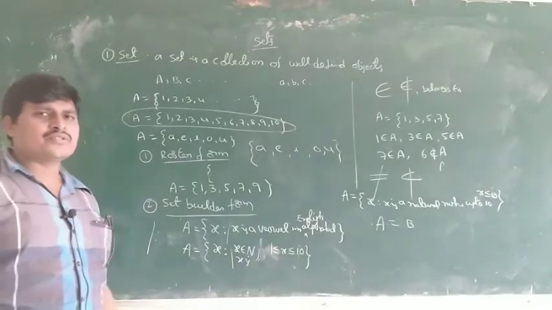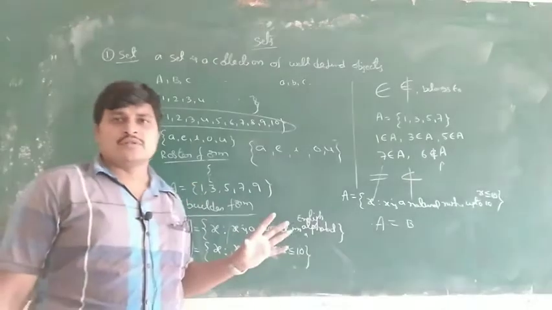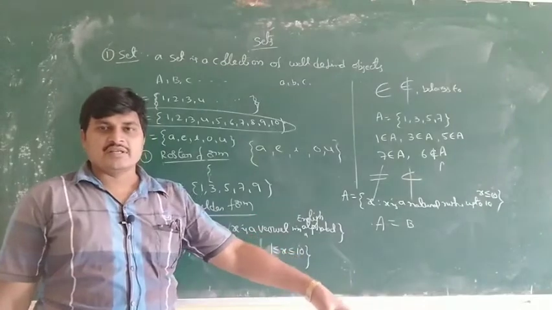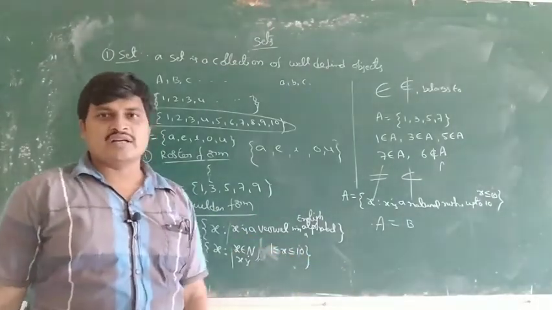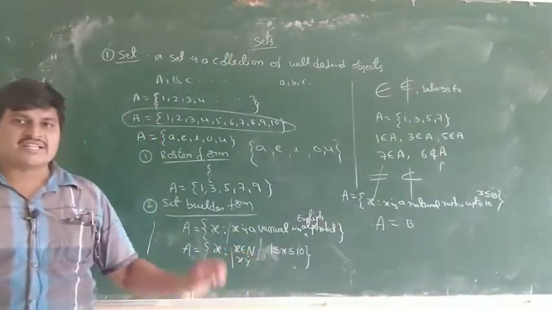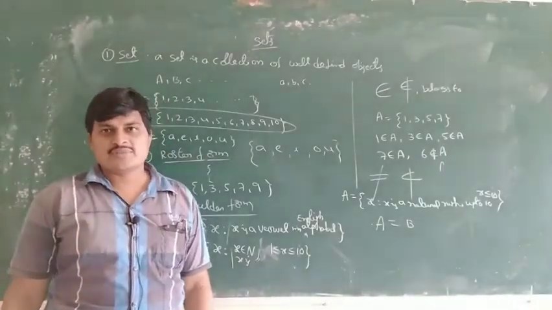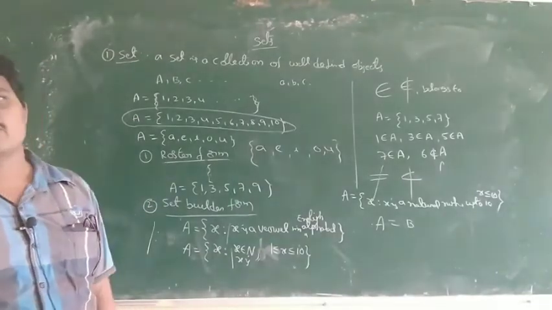Do you want some more examples or model problems? You can see the exercise in the sets chapter of the NCERT textbook. I already sent the textbook sets chapter, so you can do some more exercise problems.